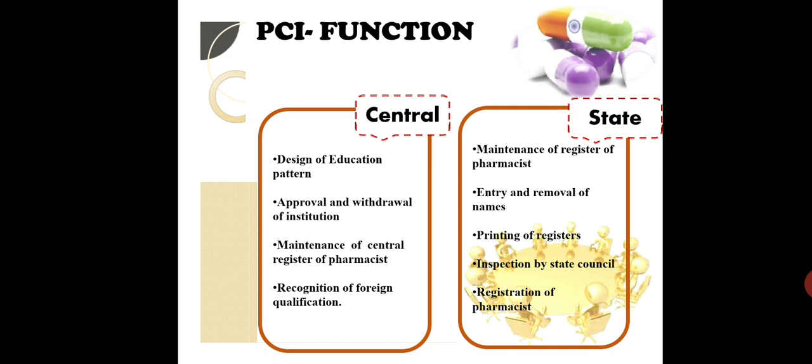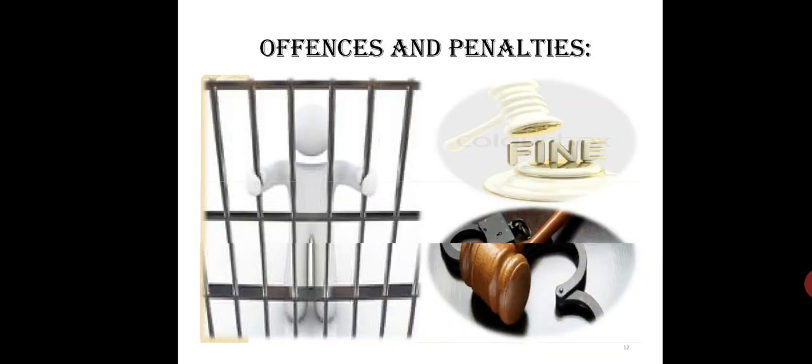Now coming to the state part, it also maintains the register of pharmacists, entry and removal of names, printing of registers, inspections by State Council and registration of pharmacists. So these are the functions of the two councils of pharmacy. Now coming to the last topic of this presentation, that is offences and penalties. So what are the offences and penalties that you will be focusing on?